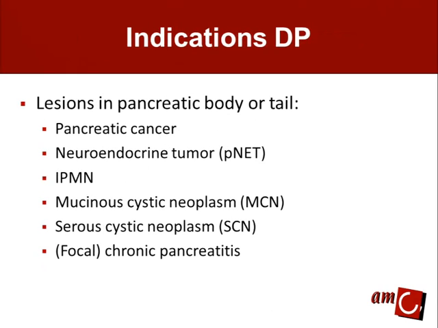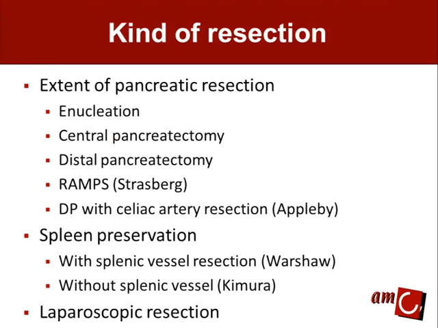The indications for distal pancreatectomy are a variety. Of course, the malignancies, pancreatic cancer and the lower malignancy rate of the neuroendocrine tumor, but also the lesions with pre-malignant lesions or even the benign lesions. So there is a different indication and also different textures of the pancreas. What kind of resections can we do for those lesions in relation to distal pancreatectomy?